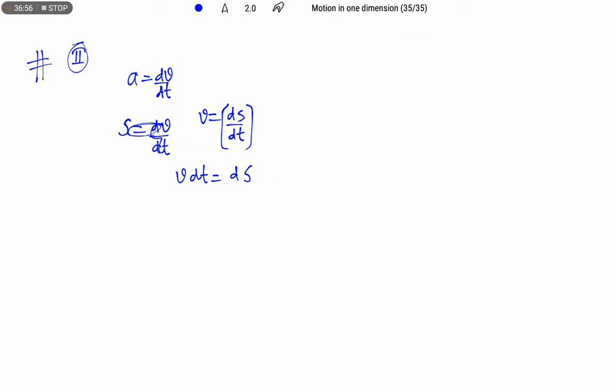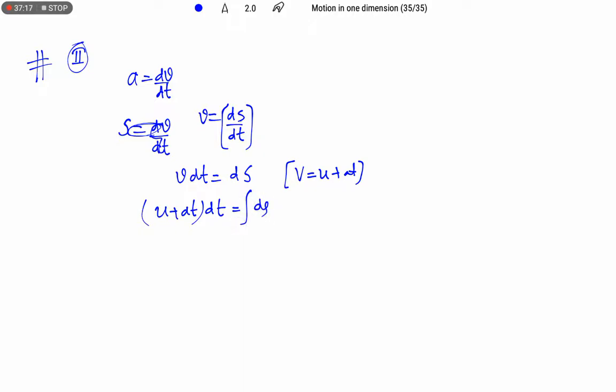So what are the limits of these? Limits of the time interval. Before writing the limits, let us substitute v as u plus at. So (u plus at) dt equals ds.